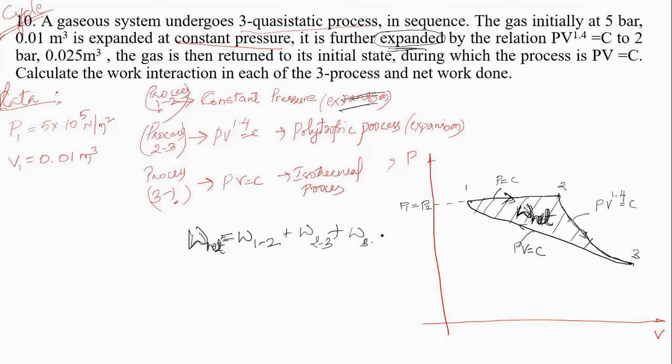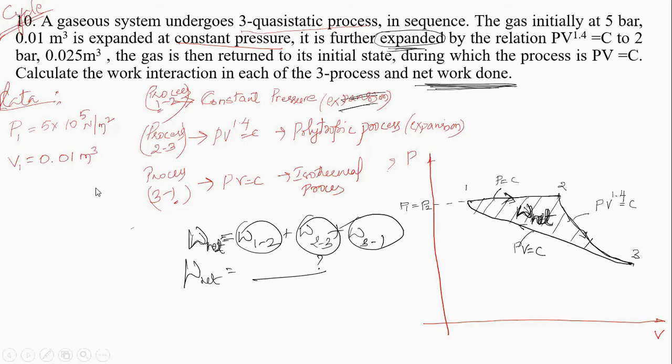If you add all these things, then you will get the net work done. This itself is asked in the problem: how much is the net work done? We have to find W1 to 2, W2 to 3 and W3 to 1 separately, then we have to add.